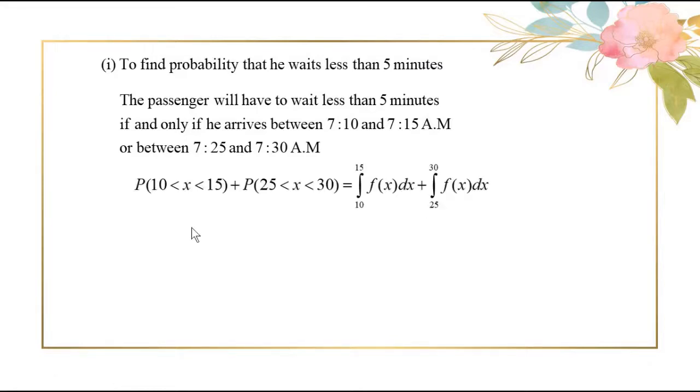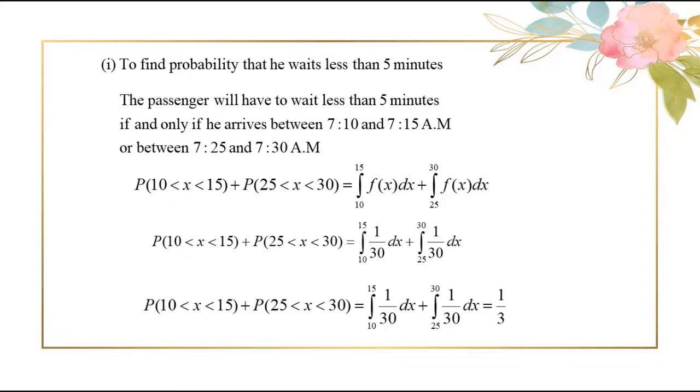Therefore, you have to find probability of 10 less than x less than 15 and probability of 25 less than x less than 30 and add these two. And you know probability is nothing but integration, integrating f of x from 10 to 15 and from 25 to 30. These intervals lie within the duration 0 and 30, and between 0 and 30 our f of x is 1 by 30. Upon integrating you get 1 by 3.